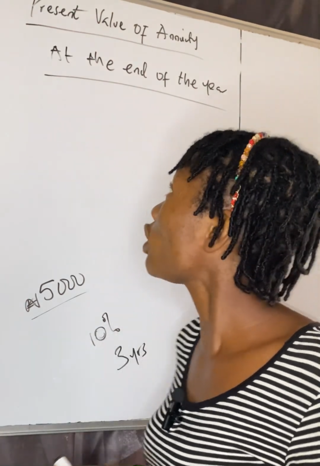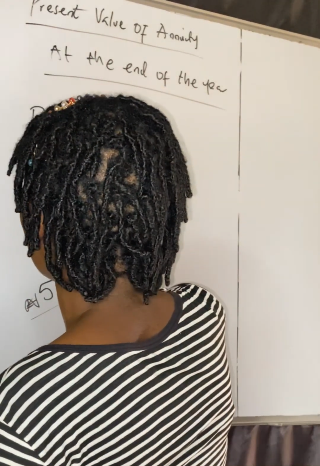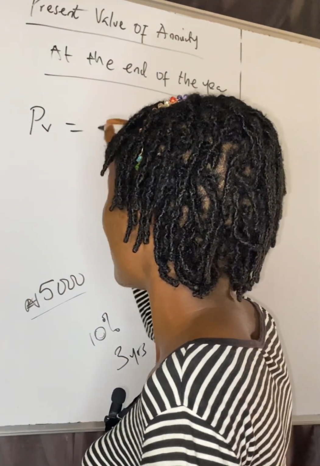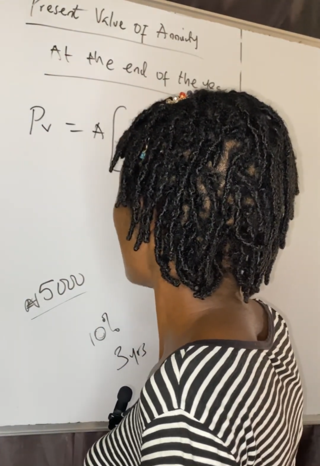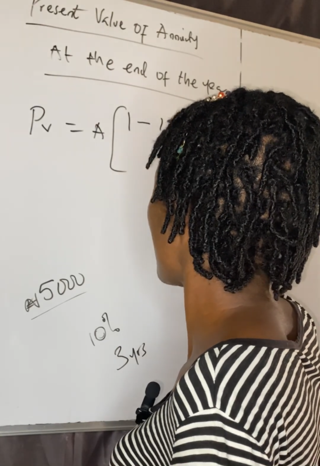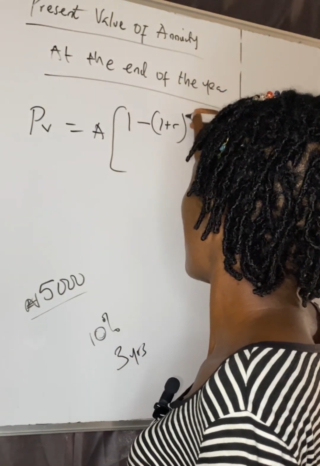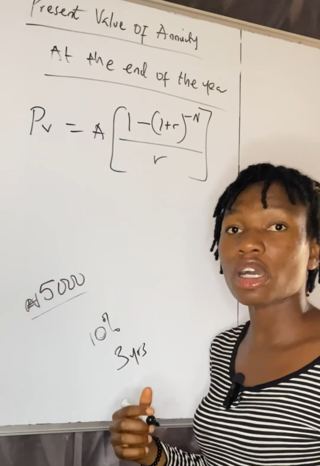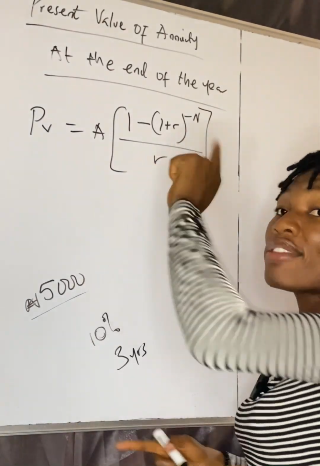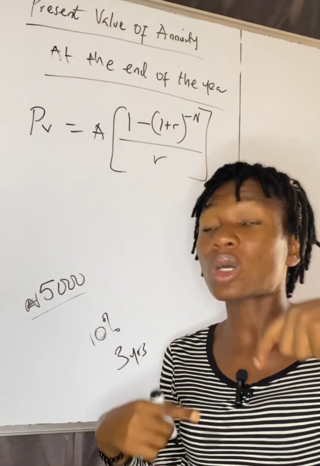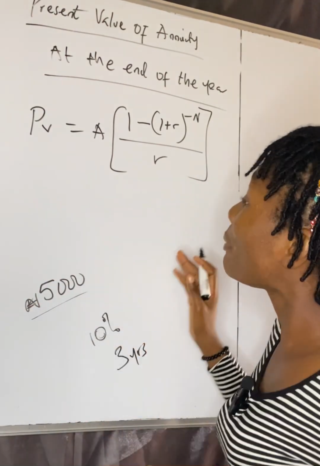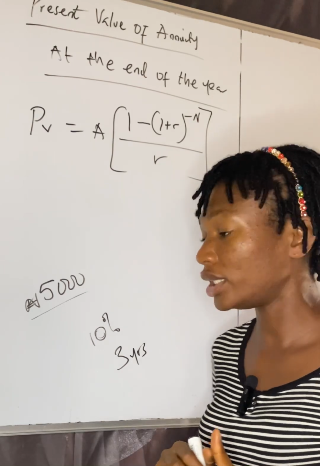All right, so the formula for our present value, no longer our future value, right? The formula for our present value in this case, we still have our annuity. Now we're multiplying by 1 minus 1 plus r raised to the power of minus n. It's just like a reverse of the future value formula, right? The future value, we're having 1 plus r raised to power n minus 1. Here is the reverse. All right, so we are having the reverse formula in this case, where payment is to be made at the end of the year.